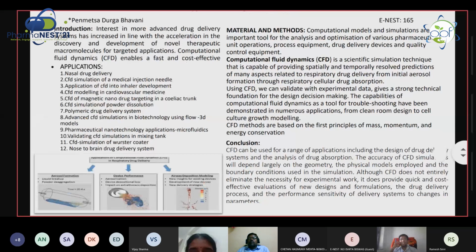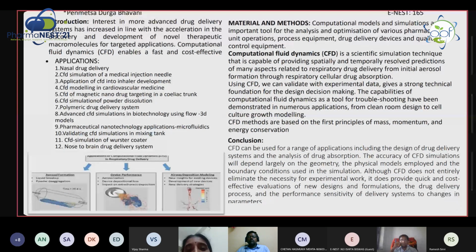What is the advantage of using this CFD? Nowadays, corticosteroids are used for aerosol drug delivery systems in asthma and allergic rhinitis, and we are using CFD technology there. In this technology, first of all we have to select a human physiology model. Any simple area you select is segregated into a particular mesh, and we apply it wherever we have flow, mass transfer and heat transfer. Anywhere we are dealing with temperature, we need to apply the CFD methodology.